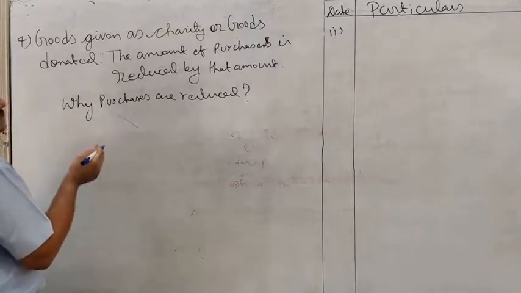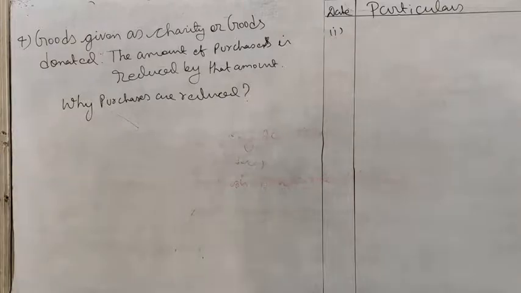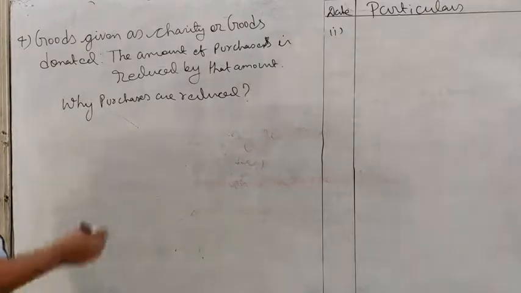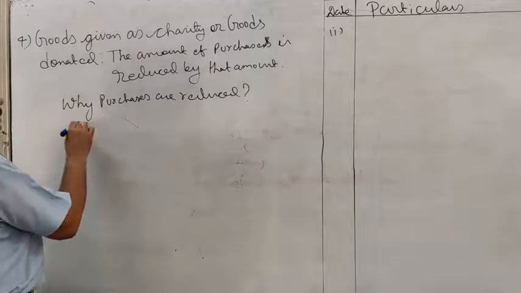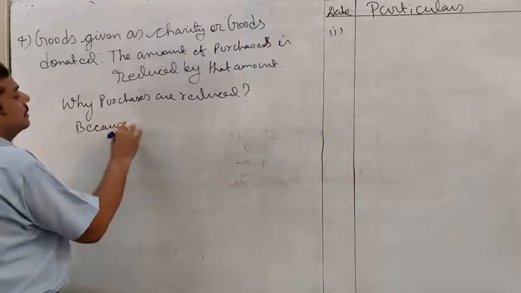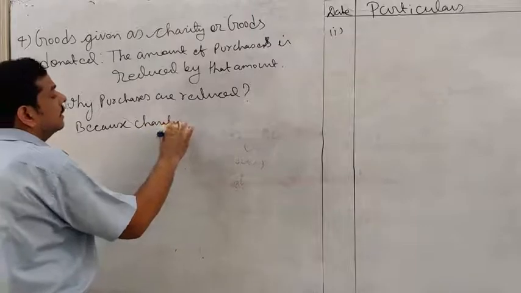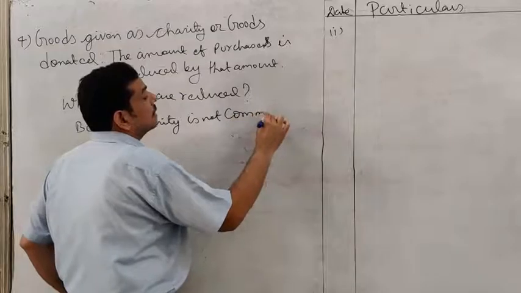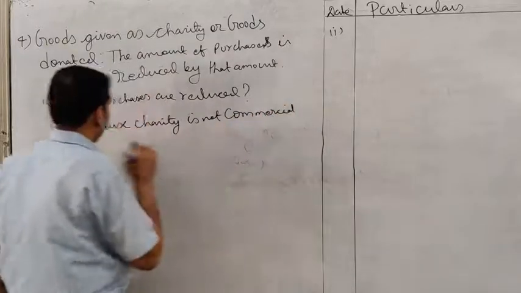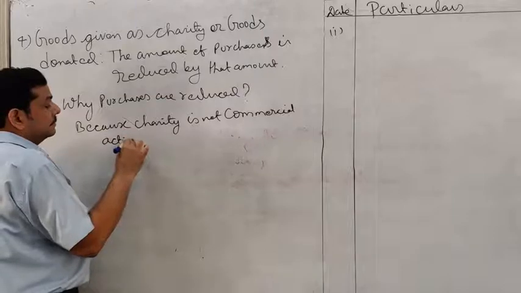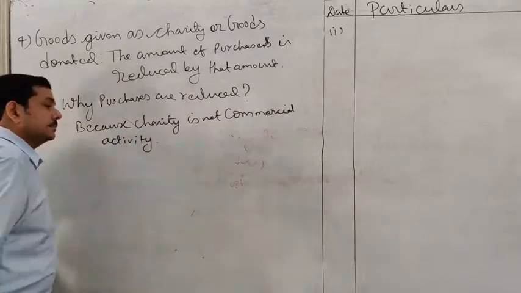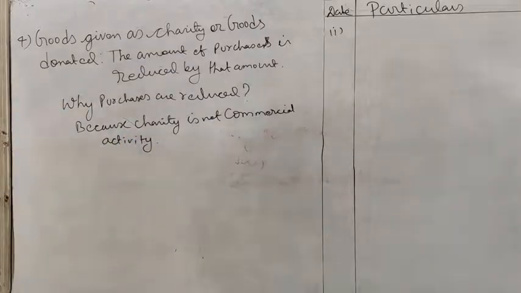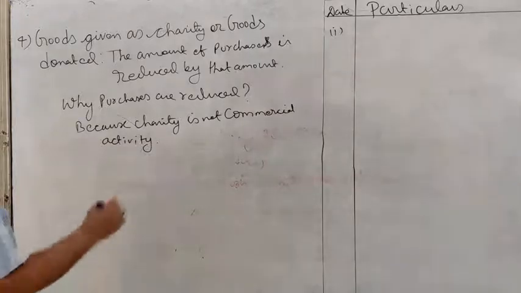Why are purchases reduced? Because charity is not a commercial activity, so you have to reduce the stock by that. And at the same time, if you are paying GST, you have to adjust GST accordingly.